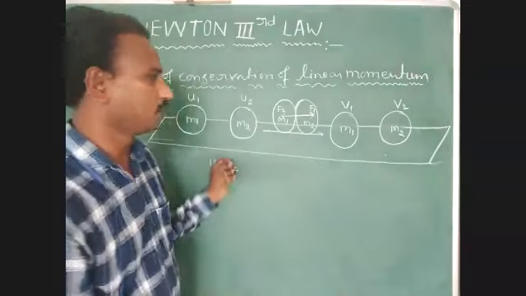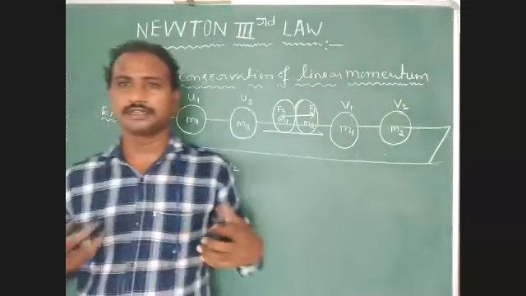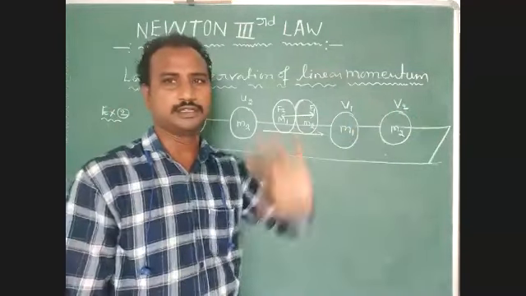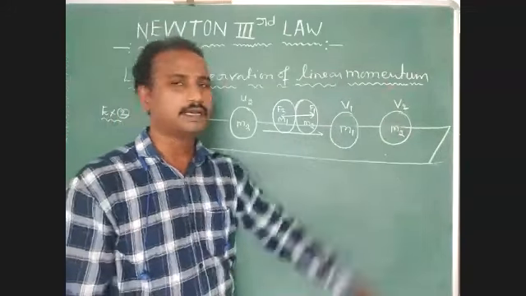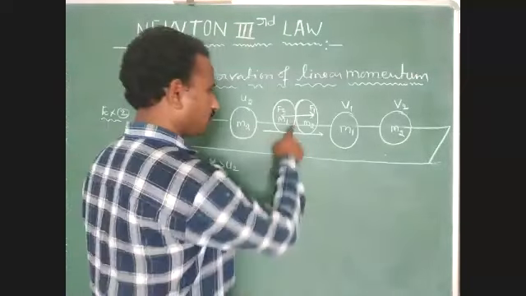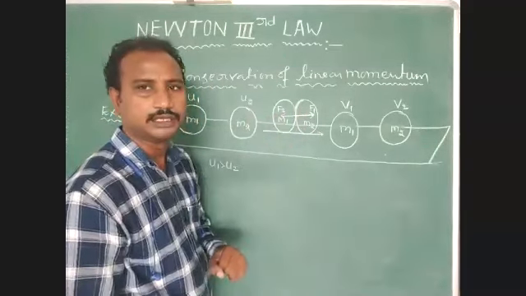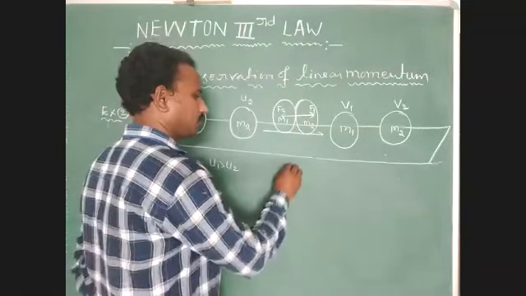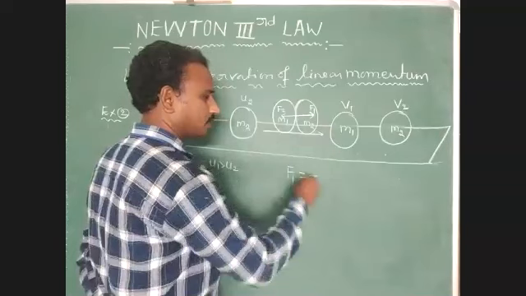At the particular instant, both the bodies collide. Then both the bodies experience forces in opposite directions. Because of that, their velocities change. So first body velocity v1, second body velocity v2. Understood? Now identify this condition. According to Newton's third law, to every action there is an equal and opposite reaction. Here F1 direction is forward, but the reaction force F2 is opposite.